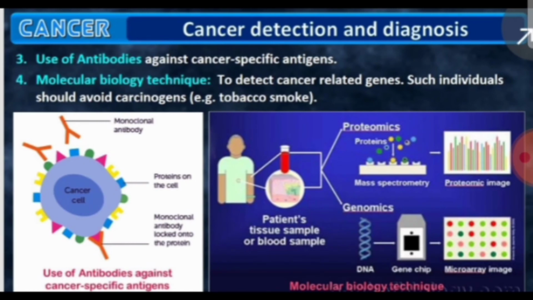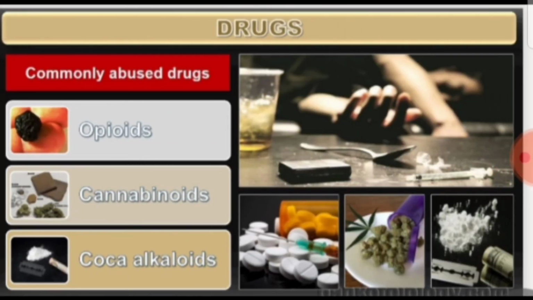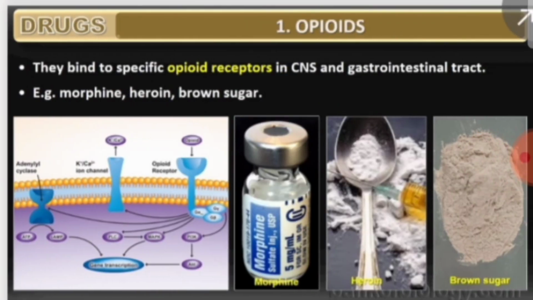And in case of diagnosis, some antibodies against the cancer antigens are also used for molecular basis of diagnosis. Then in case of treatment, radiotherapy, chemotherapy, immunotherapy, surgery is based on the type of cancer. The method of treatment is chosen accordingly, but most cancers are treated by a combination of surgery, radiotherapy and chemotherapy. And in case of drugs, the commonly abused drugs are opioids, cannabinoids and coca alkaloids.